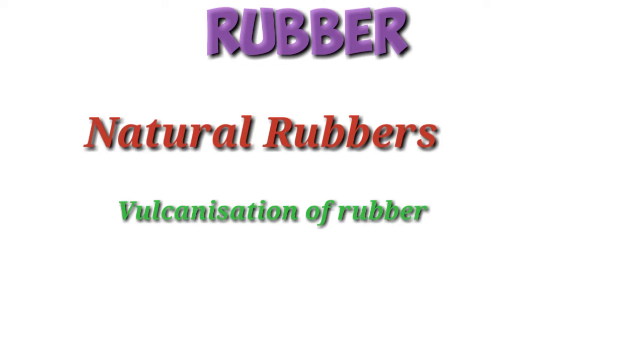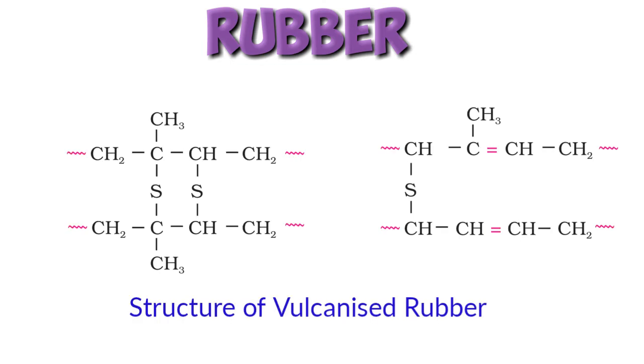The process of vulcanization is carried out to improve these physical properties. This process consists of heating a mixture of raw rubber with sulfur and an appropriate additive at a temperature between 373 Kelvin to 415 Kelvin. On vulcanization, sulfur forms cross-links at the reactive site of double bonds and thus the rubber gets stiffened. In the manufacture of tire rubber, 5% of sulfur is used as cross-linking agent. You can see the structure of vulcanized rubber there on the screen now.